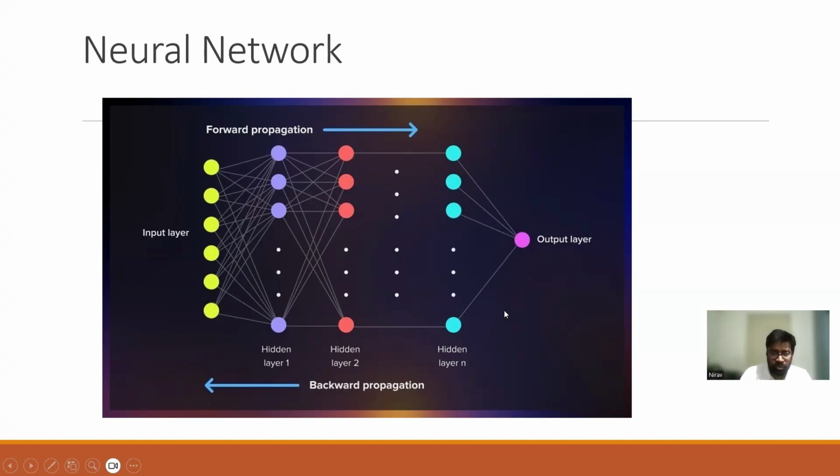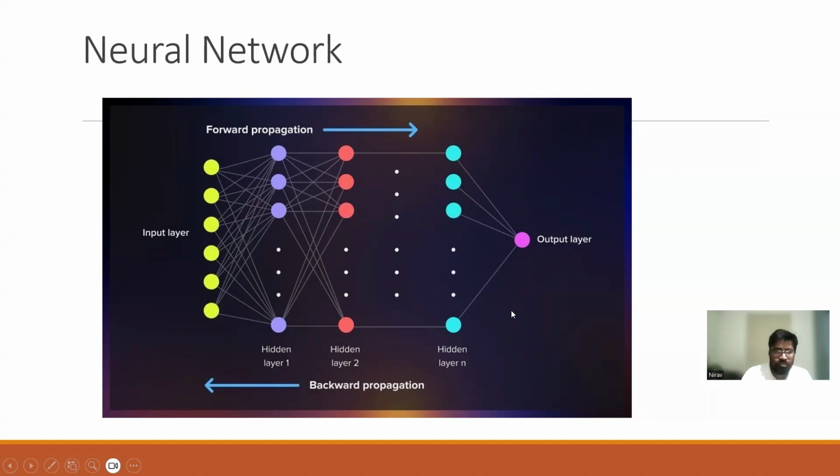And then there is a very important concept, backward propagation. Through backward propagation, any neural network model learns how to predict correct results. So that process you need to understand. There you will also come to know about gradient descent.